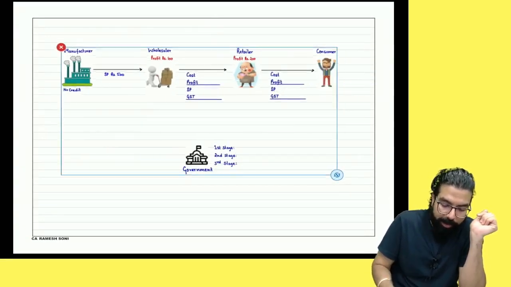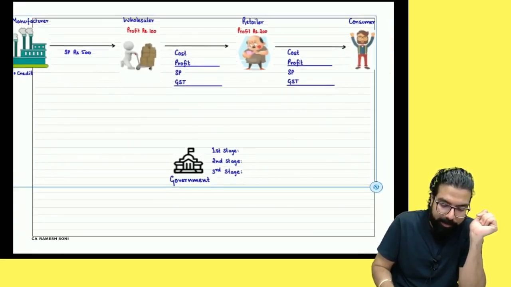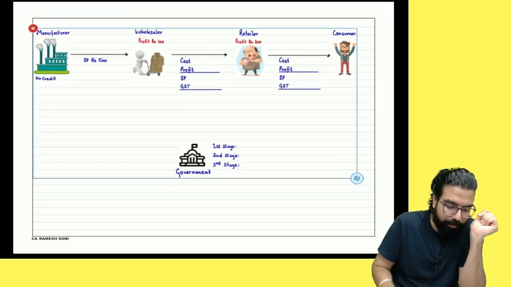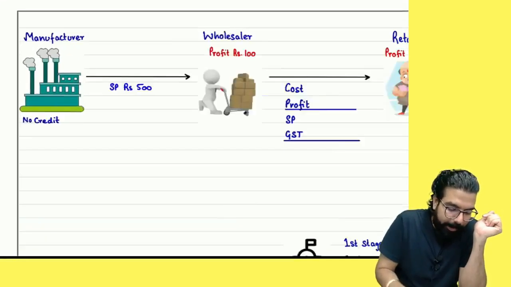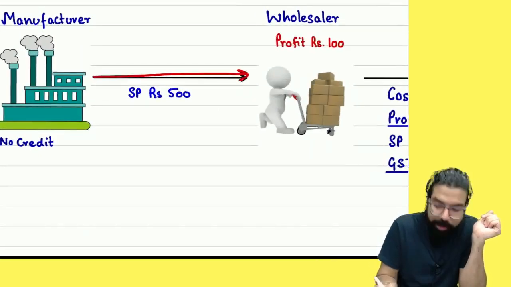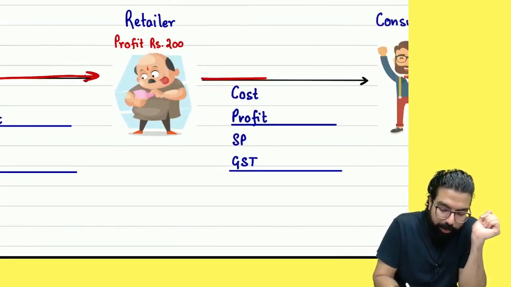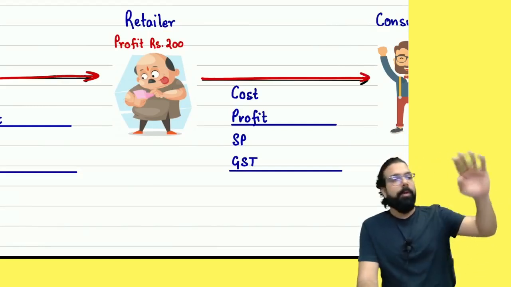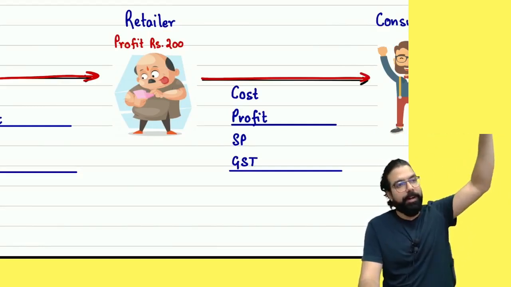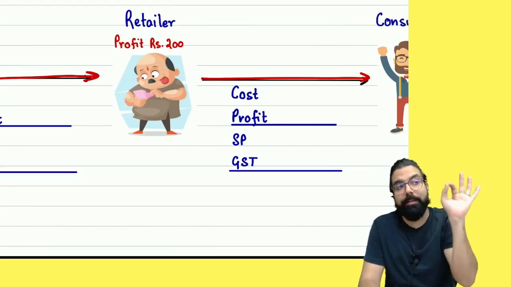Okay, I've got one example for you guys. Please understand this, very very important, but very very easy also. For example, one manufacturer sold the goods to the wholesaler. The wholesaler sold the goods to the retailer. The retailer sold the goods to the consumer. Now, people, we are over that. Excise duty is gone already. VAT is gone already. Now we are understanding what?